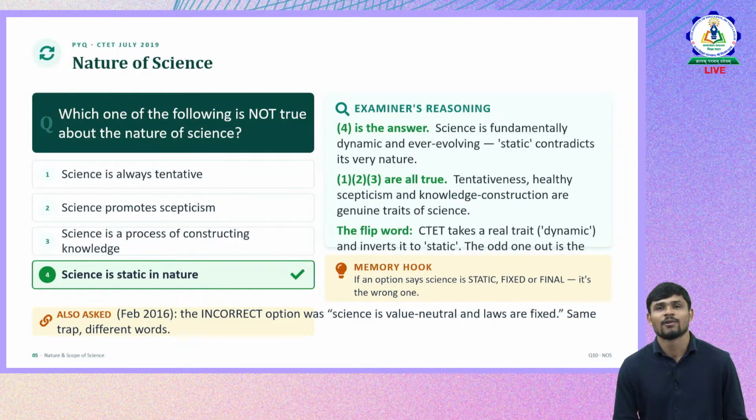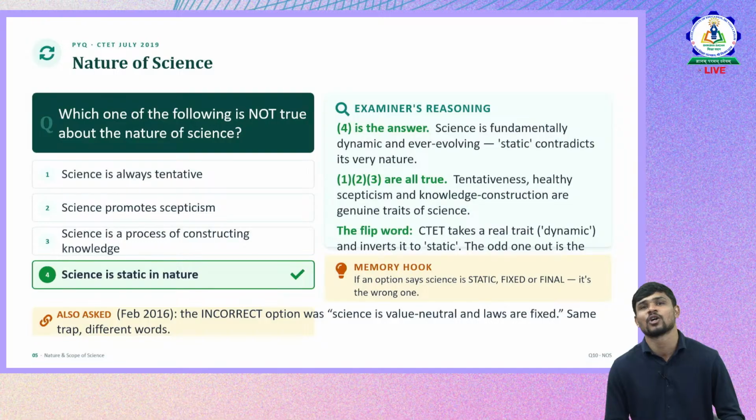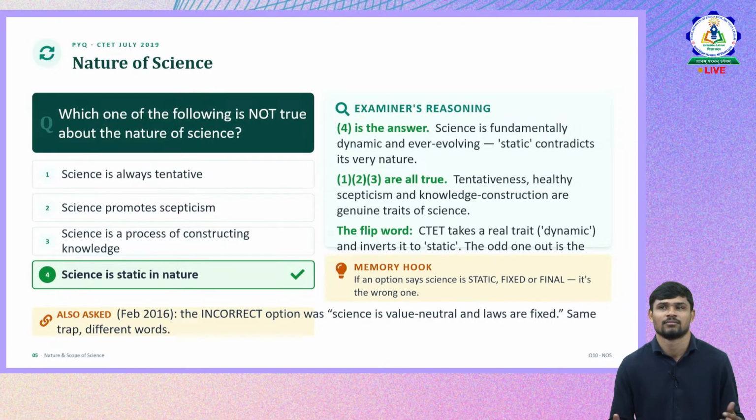So let us move forward to PYQs, the previous year questions that were asked in the previous years. With respect to previous year questions, how we'll be moving forward is we'll have a question and options, and there is a right answer. You can see everything on the screen. We have an explanation, a reasoning why a specific option is right and why others are not right. Then a quick memory hook, how you can remember things quickly.